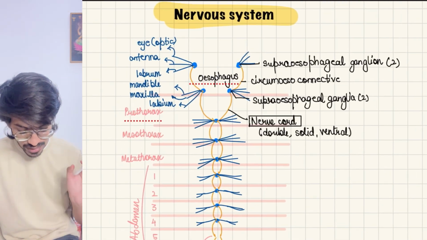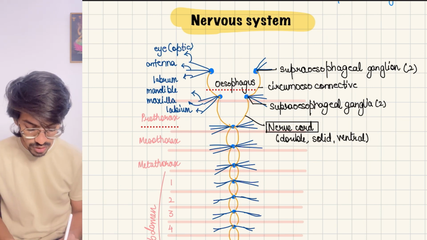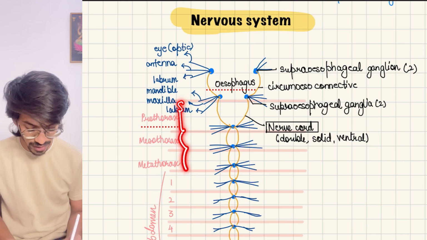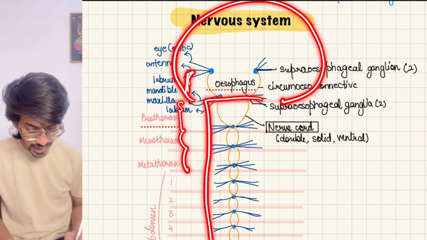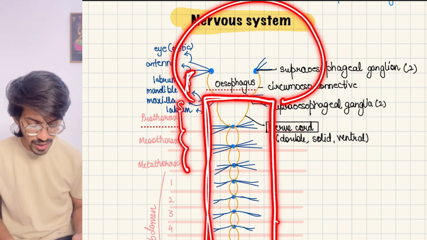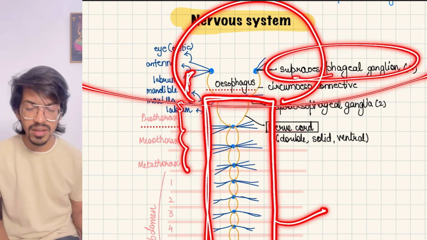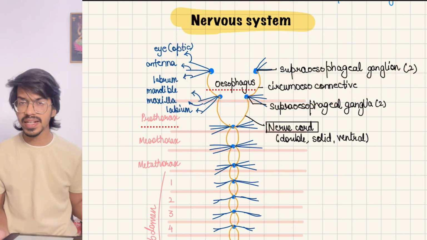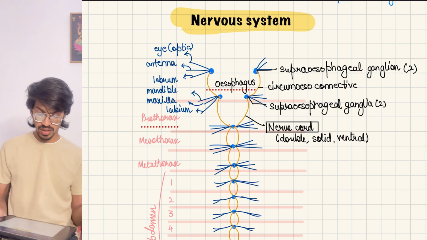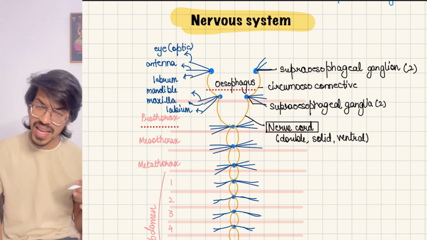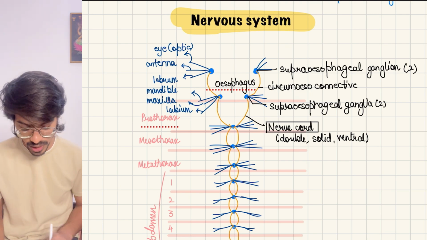Just remember that. Then the nervous system, very important, this is how the nervous system looks. If you see, this is the prothorax, mesothorax, metathorax. Here is the head part. Most of this structure is present where? Below the head. That's why if you cut the head only, what happens? Only the supraesophageal ganglion gets removed, and of course the circumesophageal connective also, but everything else is present in the body, so it can survive. It keeps working.